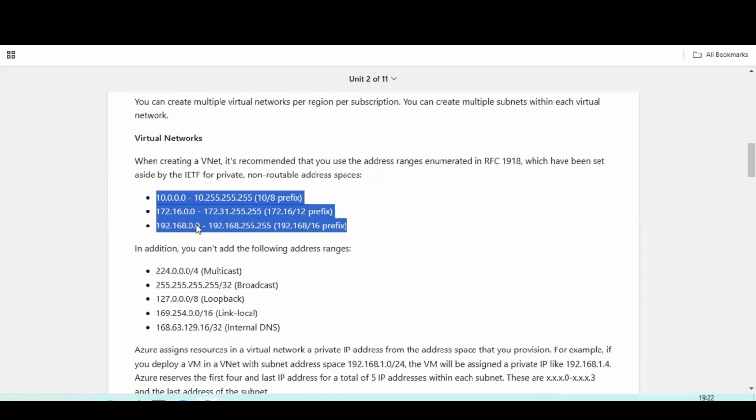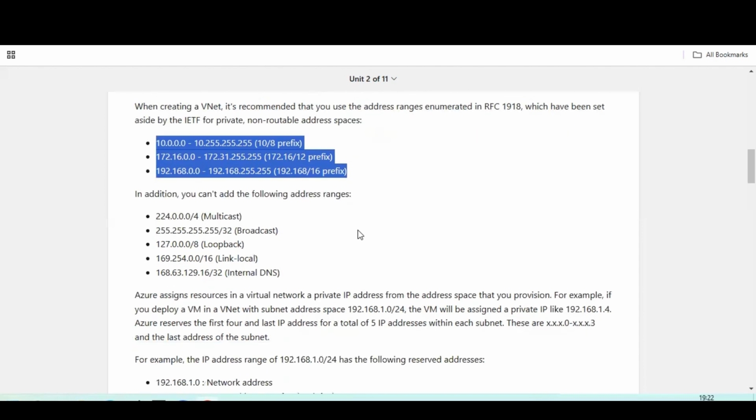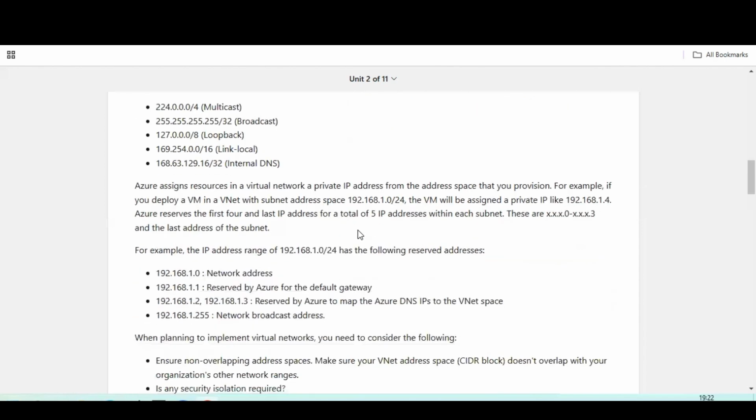Similarly, 192.168.0.0 to 192.168.255.255. These resources you can assign, either to your private address or a public address. You can create it as per your necessity and requirements.